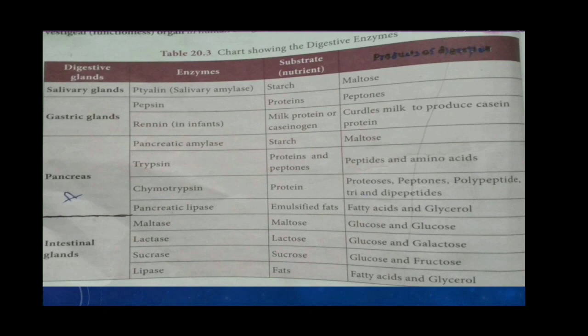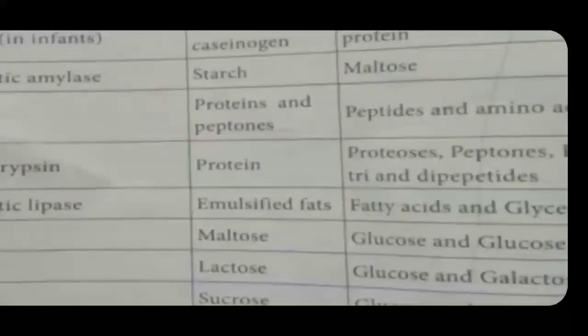Next, the pancreas. The pancreatic juice contains 4 enzymes: pancreatic amylase, trypsin, chymotrypsin and pancreatic lipase. Pancreatic amylase is involved in starch digestion and converts starch into maltose. Trypsin converts proteins and peptones into peptides and amino acids.